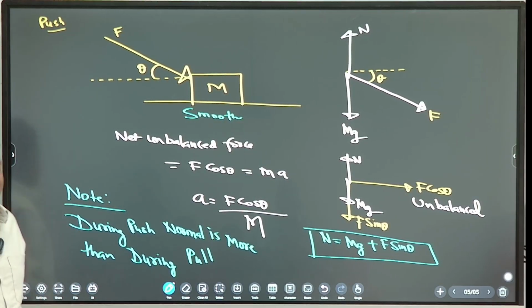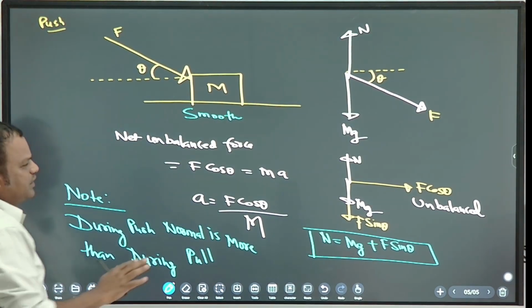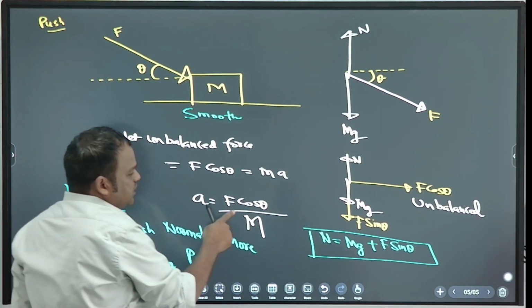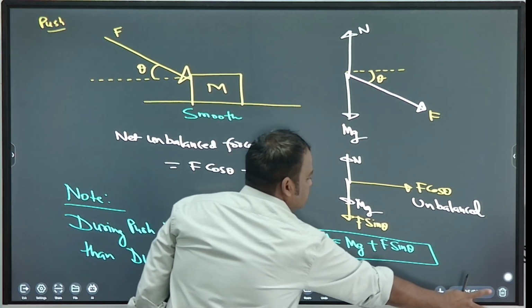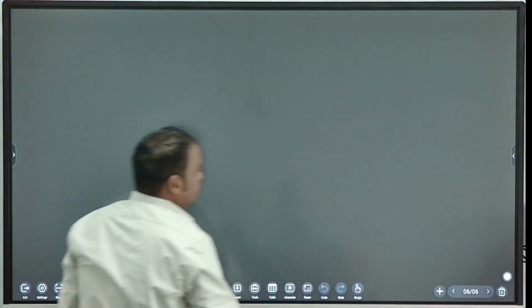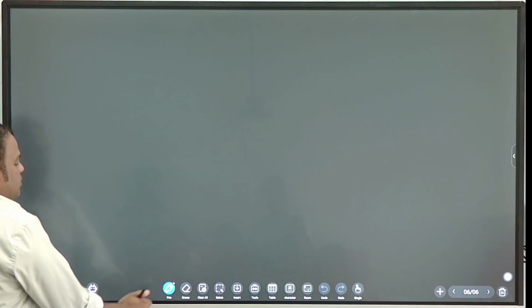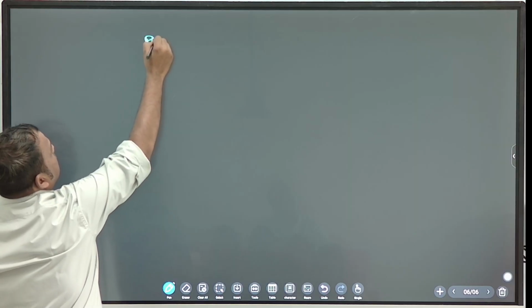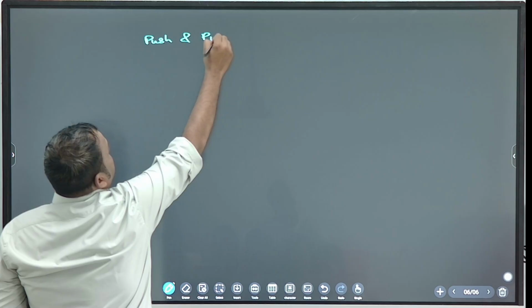Acceleration will be different. Okay, I will teach that later. But now, when surface is smooth, acceleration is same. Remember, acceleration is same. Okay, two forces, push and pull both.